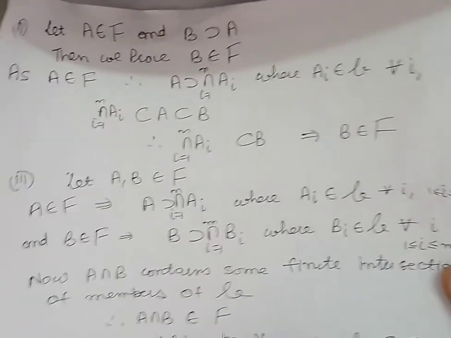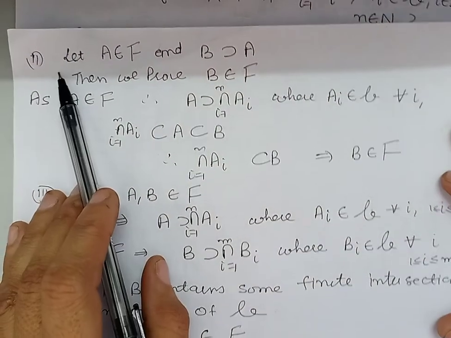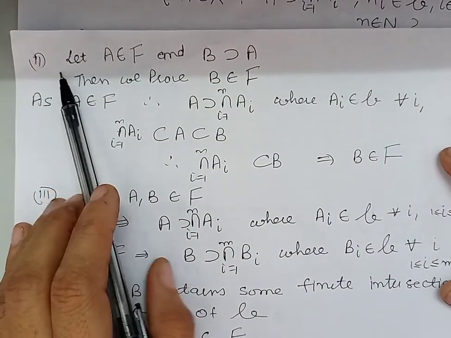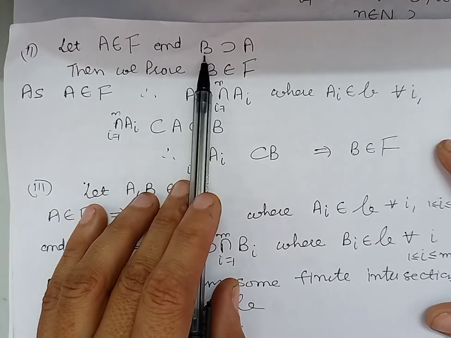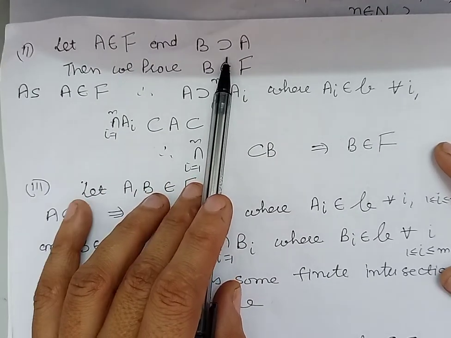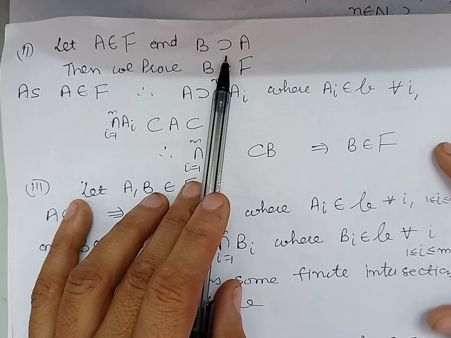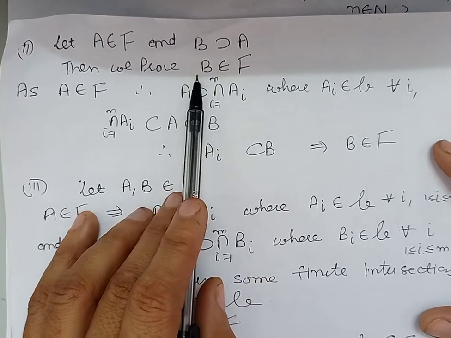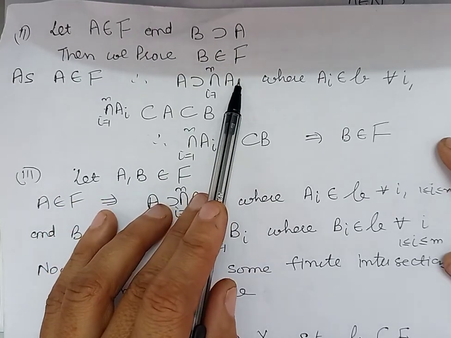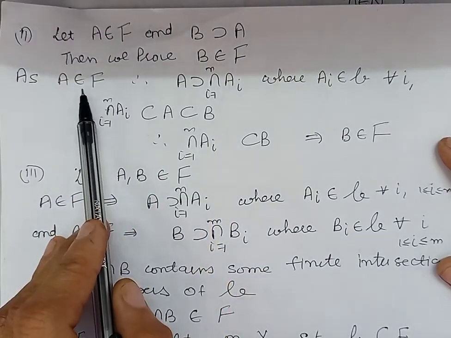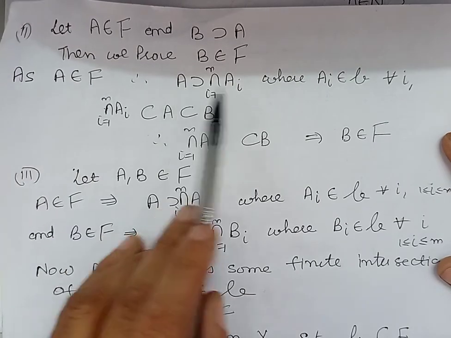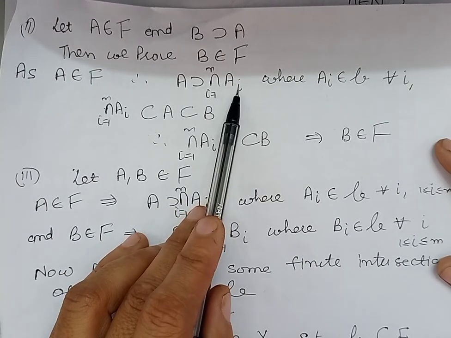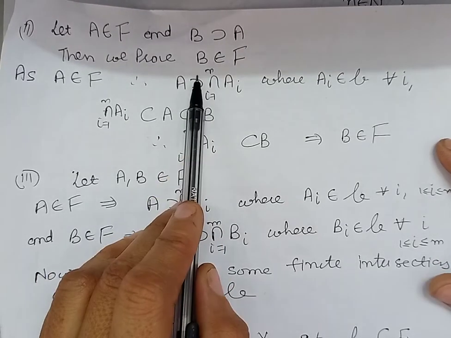Now in the next condition, let us take A belonging to the collection F and B a superset of A. Now we are to prove that B also belongs to the collection F. Now A belongs to F, so by definition of F, A contains finite intersections of members of family B. Now we can combine these two.